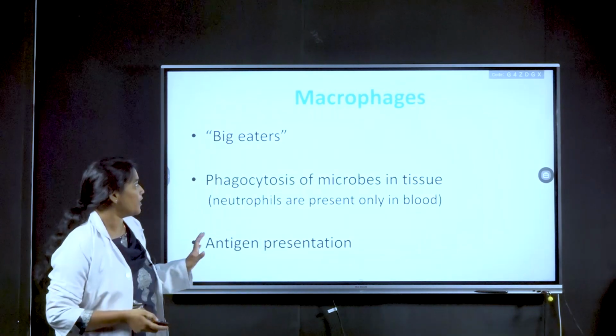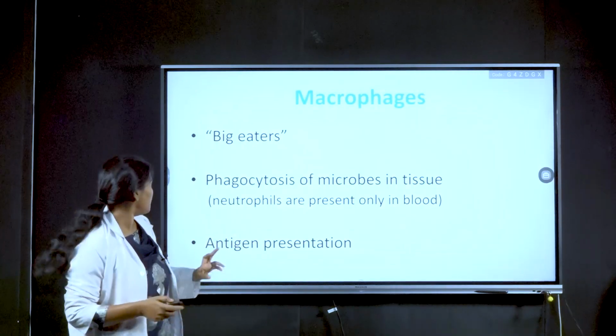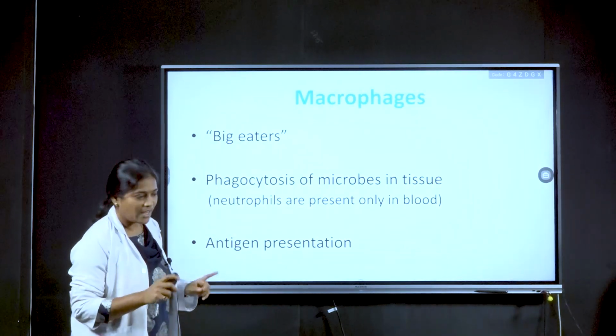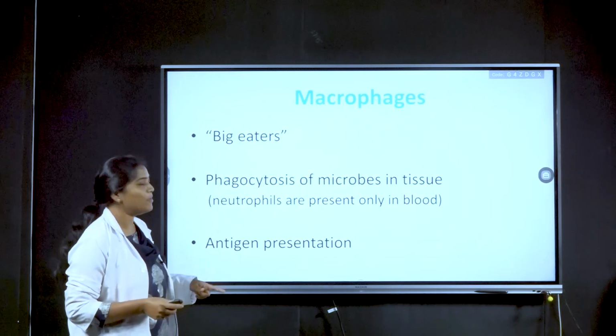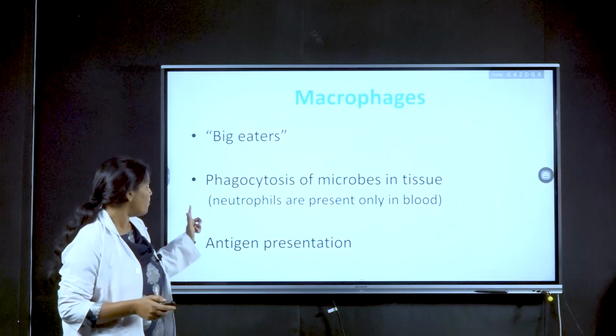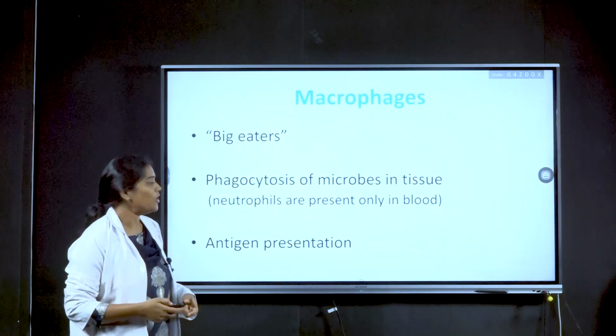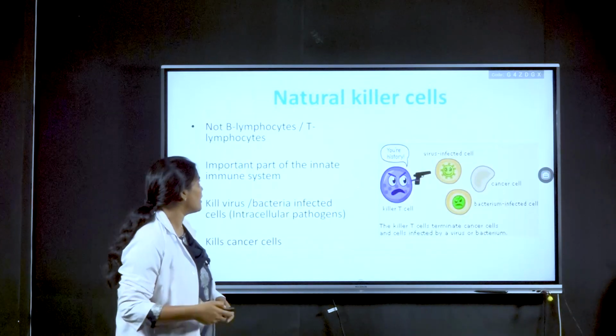So what is a macrophage? Macro means big, phage means eater. Macrophage means big eaters. They are bigger in size, and they have the ability to phagocytose. So they are called macrophages or big eaters. They also have the capability of presenting antigen to the adaptive system or other cells.